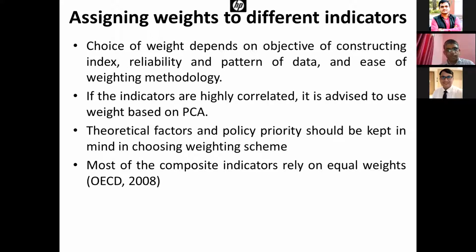If the indicators are highly correlated, it is advised to use weights based on PCA. If they are not correlated, we should not use PCA. Theoretical factors and policy priorities should be kept in mind in choosing the weights. It means if the priorities are different, we should not always use these statistical weights. Most composite indices already rely on equal weights in their procedures.